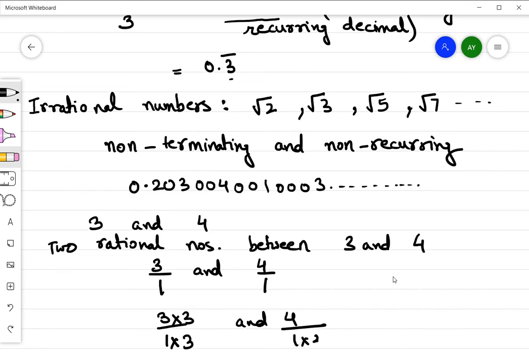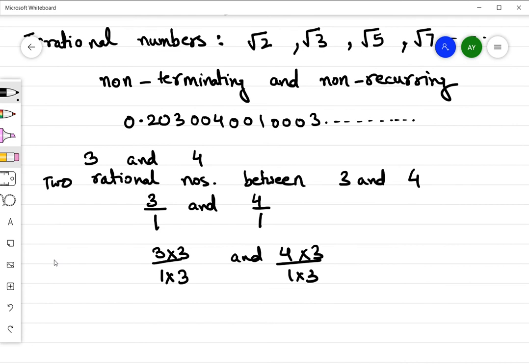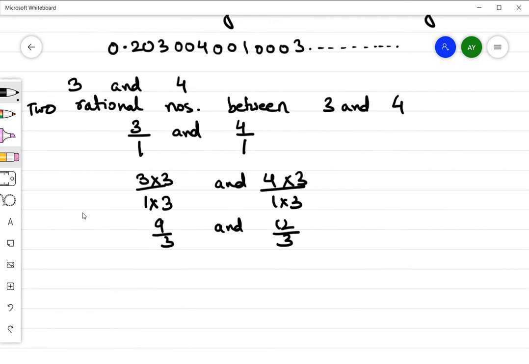You can also multiply by 10, and with that you can find 9 rational numbers in between them. Let's multiply by 3. So what will I get? 9 by 3 and 12 by 3. So if I say that, how many rational numbers will I get in between? I have one in between, which is 10 by 3. Another one is 11 by 3. That's in between them, two rational numbers.